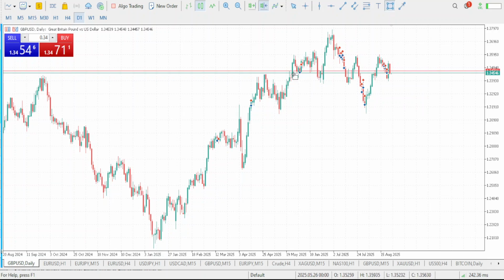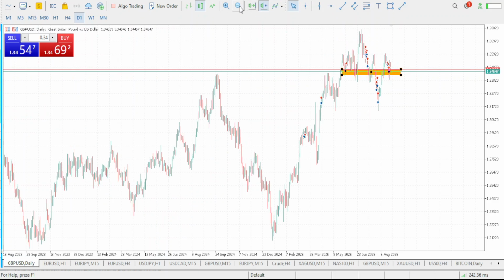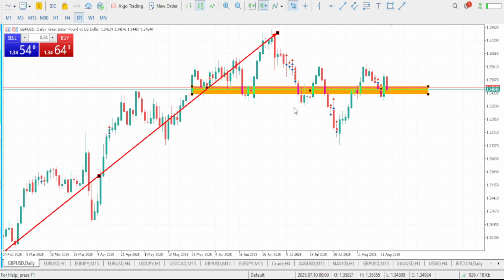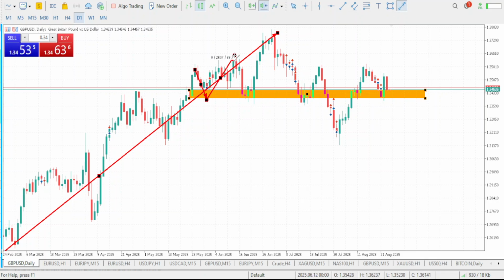So let's see what we'll be expecting for the next day on GBP USD. We will start with our trend, which is, we clearly can see that on GBP USD our trend is actually on an uptrend move. We clearly can see that the trend is literally on an uptrend. But if you take a look at something here, we clearly can see that the market is ranging within this level here. Whenever the market comes to this level, we tend to see it bounce up.